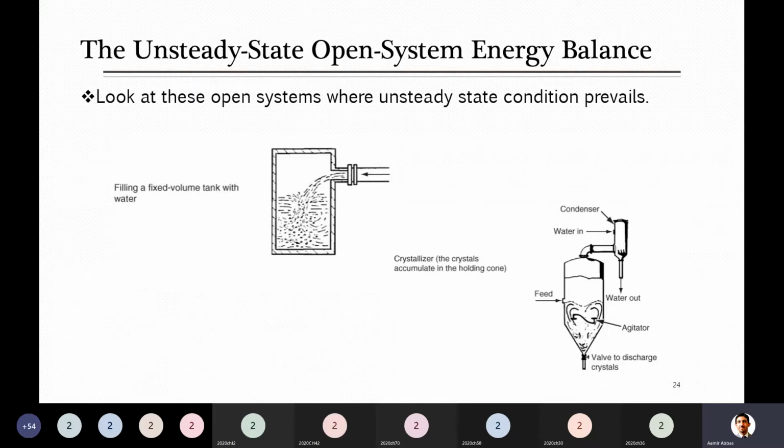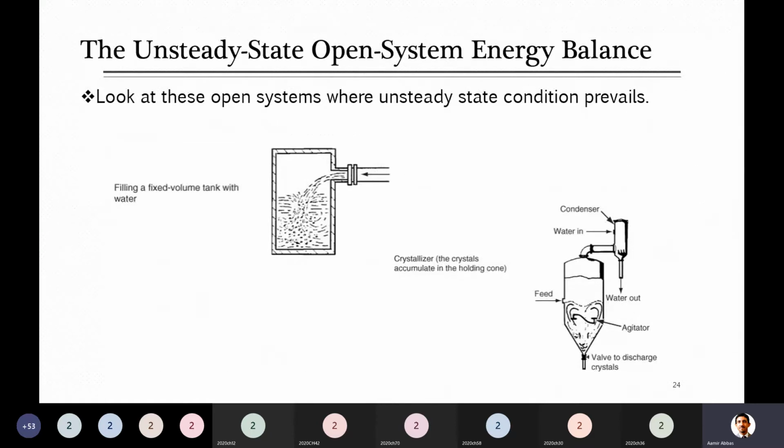So due to this reason, we are considering it as an unsteady state system, because you keep on filling the feed and you have to give it some time. Then when crystals are formed, you remove the liquid, separate it, and take the crystals out. Then again you enter the feed. So this becomes an unsteady state system. In such a system, how do we apply the material balance?